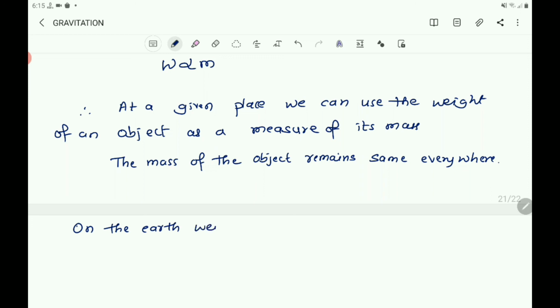The weight of the object depends on its location.